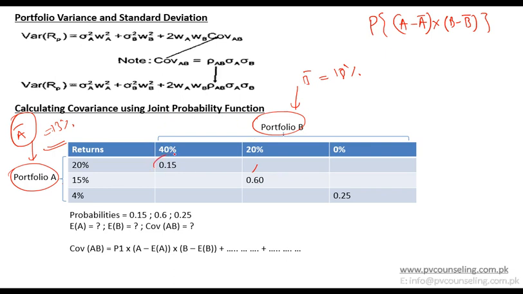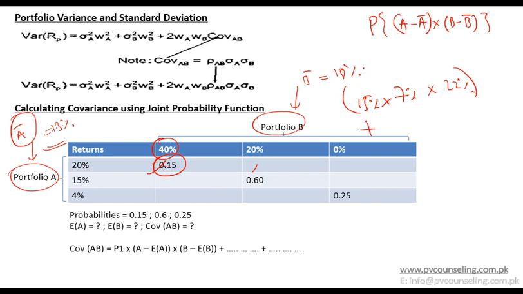So first I take this event, which is 15% chance. A minus A bar deviation is A minus A bar, which is 20 minus 13, multiplied by B minus B bar, which is, for this 15%, B has a return of 40. So 40 minus 18, which is 22%.